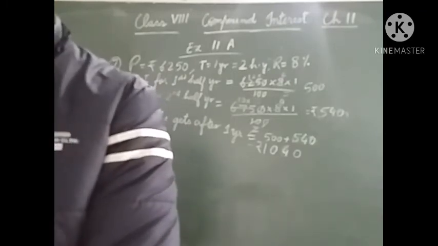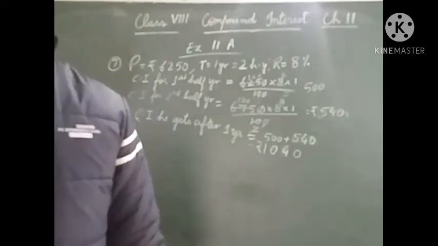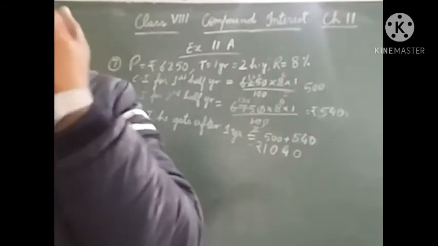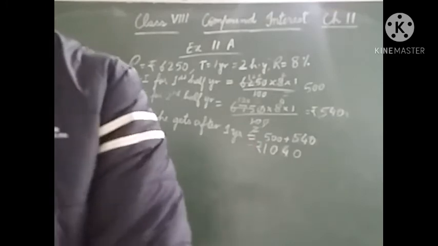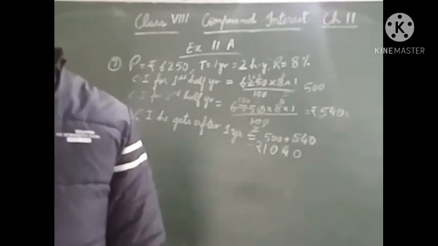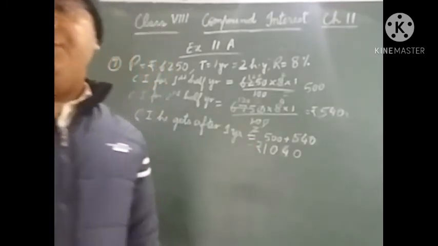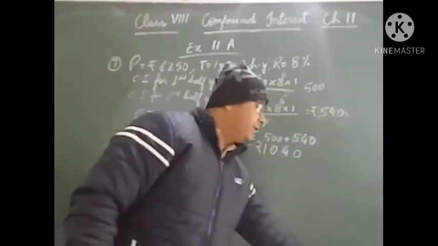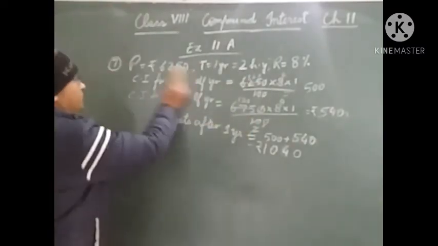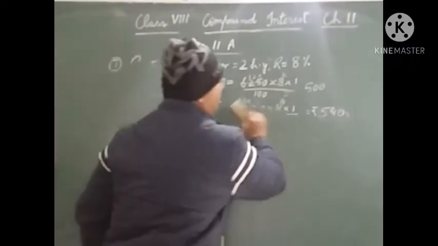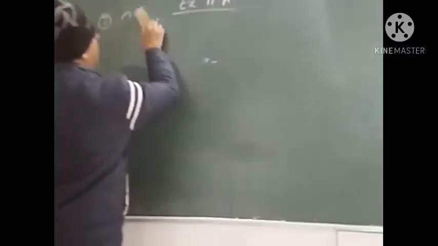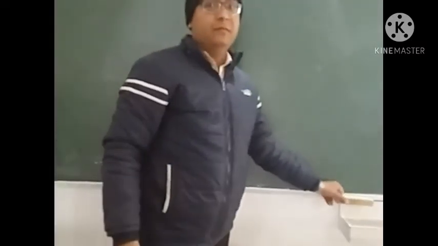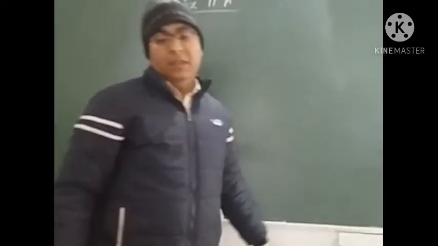Now let us move to the next exercise. Here in the second exercise, we will solve the questions using the formula. So let us see the formula.